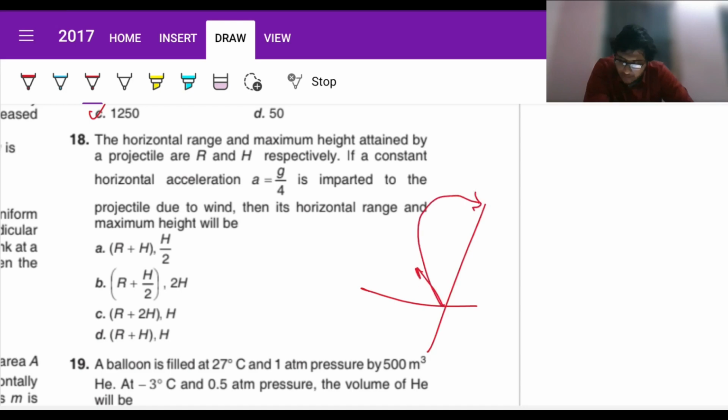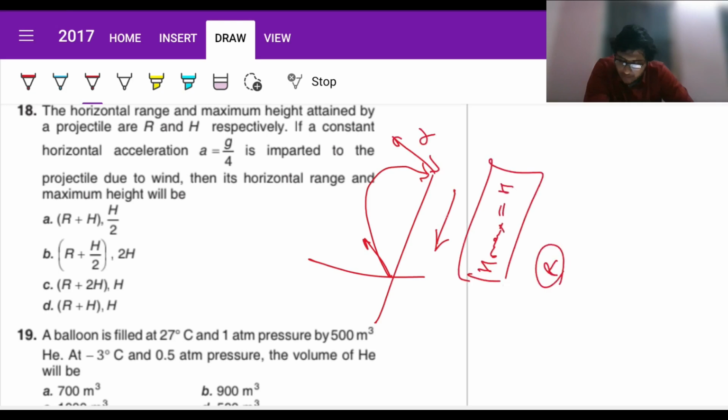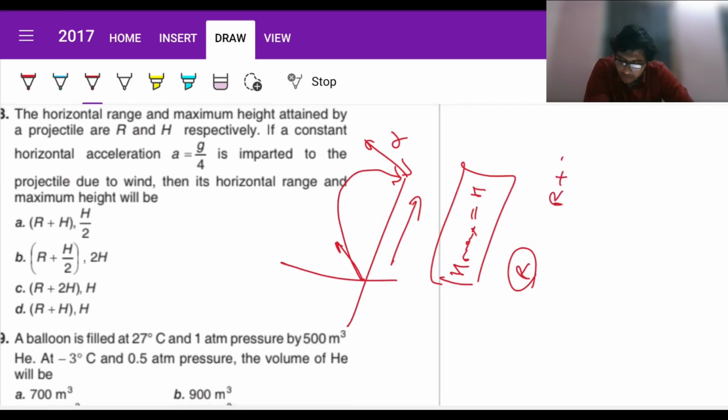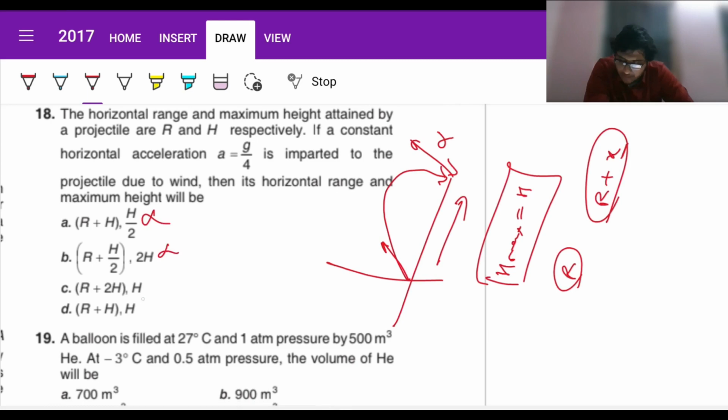If we apply an acceleration in this direction, in the vertical direction there will be no change, so H max will remain the same as H. Only the change will come in terms of R. Acceleration in this direction will have no issues. Here acceleration is provided in this direction, so R is definitely going to be R plus something. We just have to find that. So these options are totally gone. It's going to be H. Now it's either 2H or single H, so we'll have to calculate that.